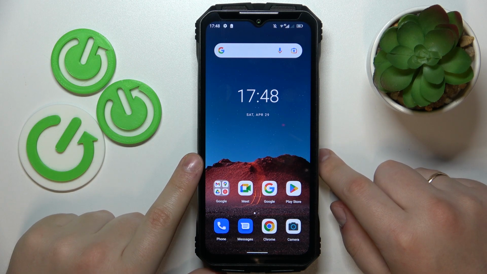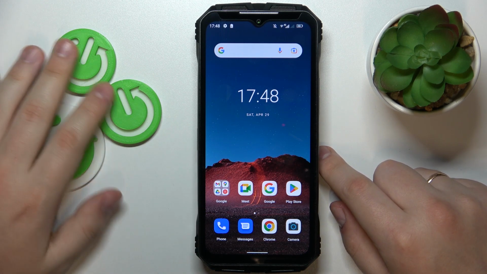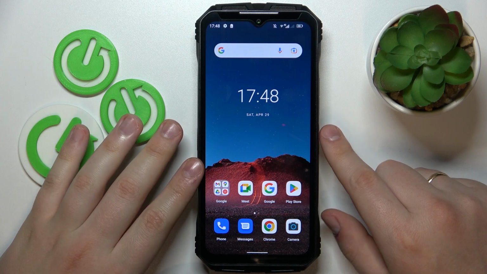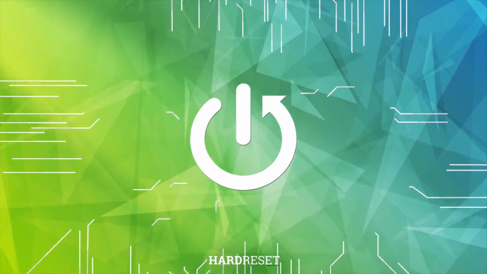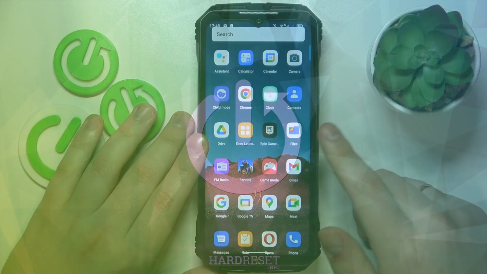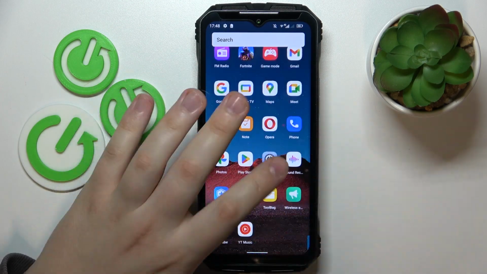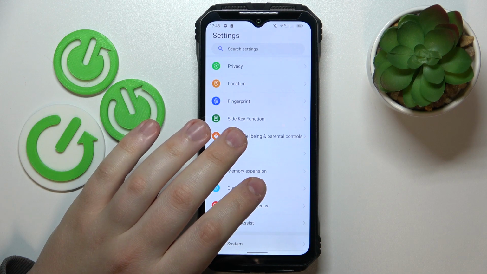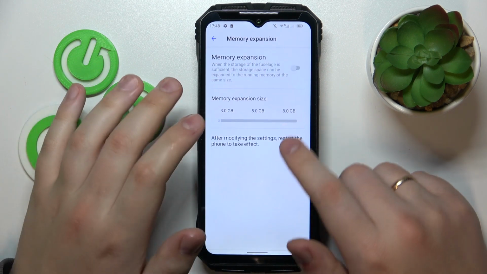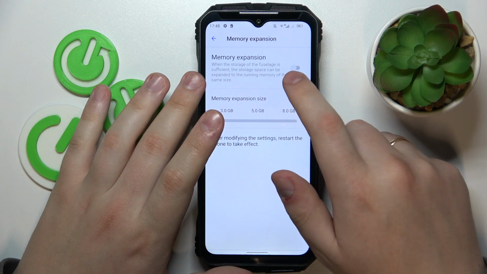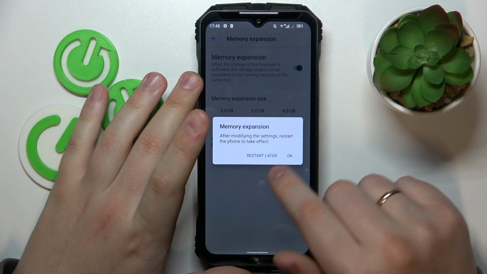This is DOOGEE V Max, and today I would like to demonstrate that you can extend the random access memory amount on this device. So first step is to open Settings. Then you will need to find and enter the memory expansion category. At the memory expansion page, turn on the memory expansion switch.